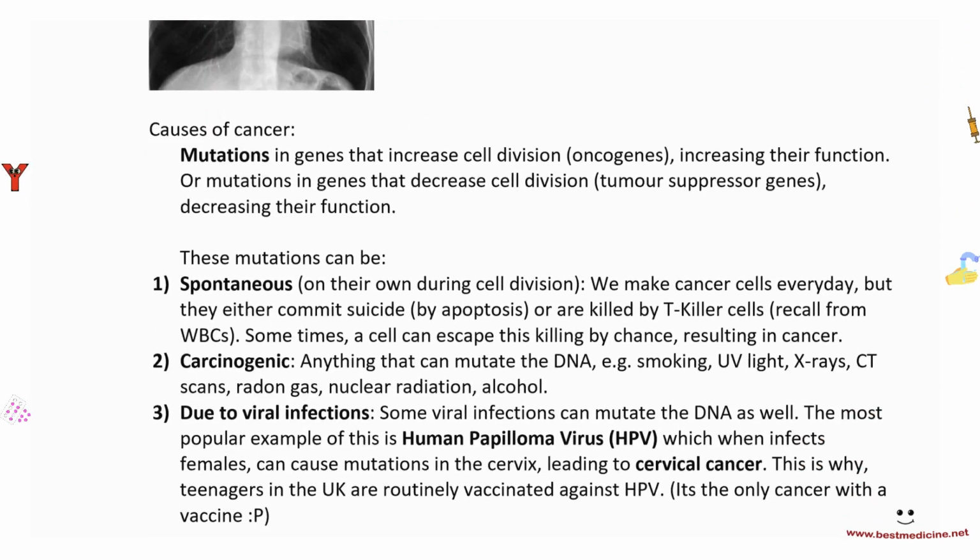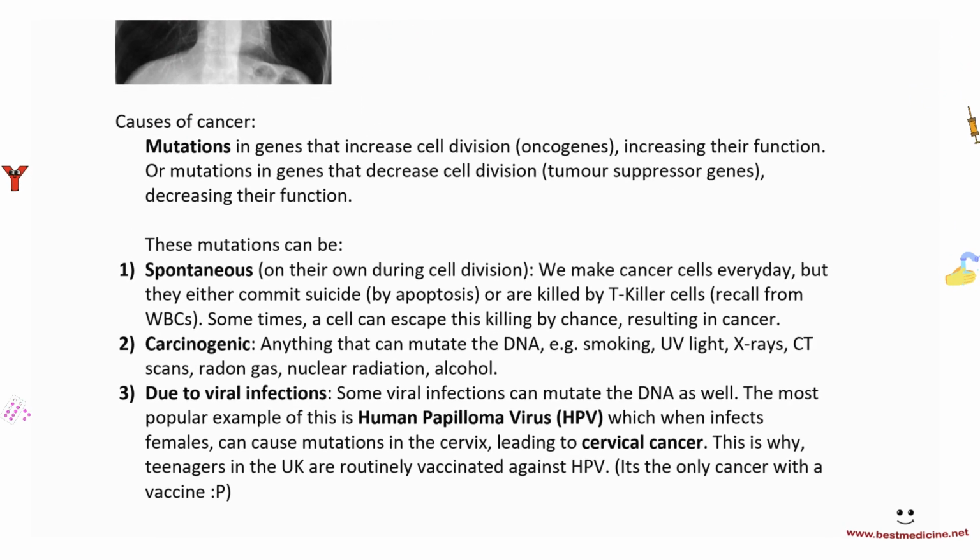So what are some of the causes of cancer? Well, number one cause is mutations, right? Mutations in genes that increase cell division, for example, oncogenes, we've already talked about this, increasing their function. Or mutations in genes that decrease cell division, like tumor suppressor genes, decreasing their function. So either you increase the function of genes that cause cell division, or you decrease the function of genes that suppress cell division. Now, mutations can either be spontaneous, so they can just occur on their own.